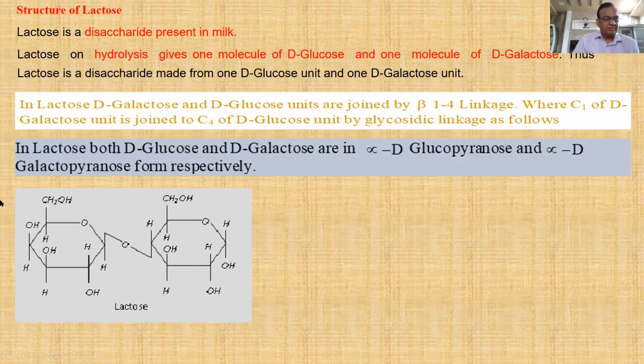Because in galactose, the first carbon OH is above the plane of the ring, and in glucose it is below the plane of the ring. So a water molecule is removed during the joining of these rings. But in the cross, this OH is above the plane of the ring and this OH is below the plane of the ring: the fourth carbon OH of the glucose is below the plane, and the first carbon of the galactose is above the plane of the ring. That's why it is a beta. Here there must be beta written. It is a printing mistake.